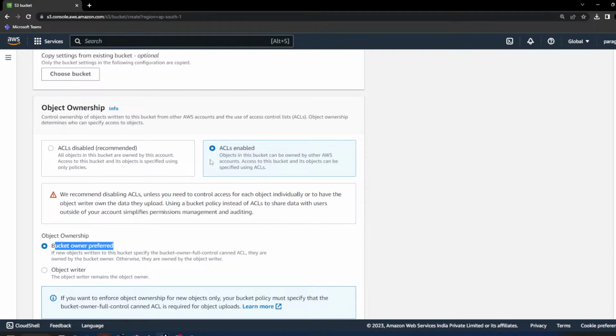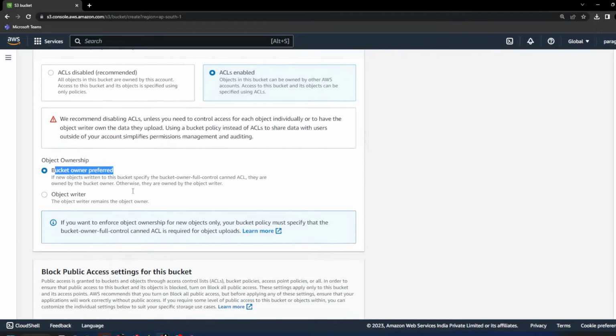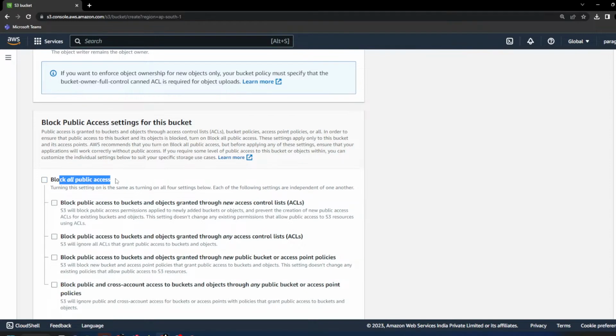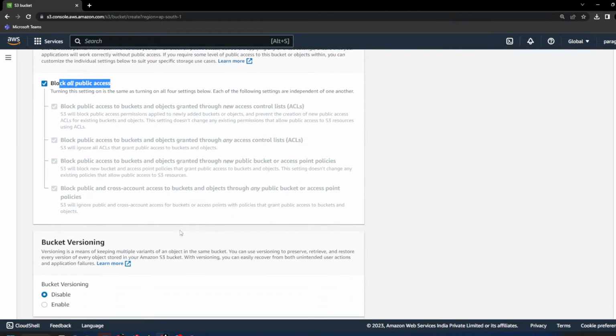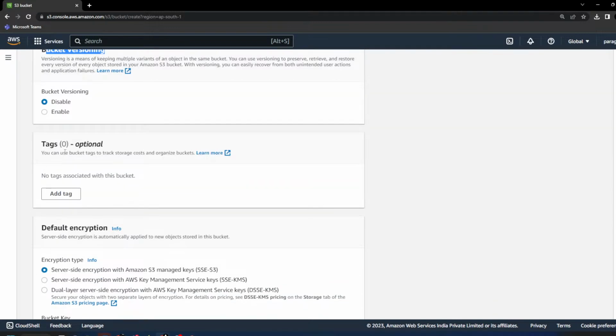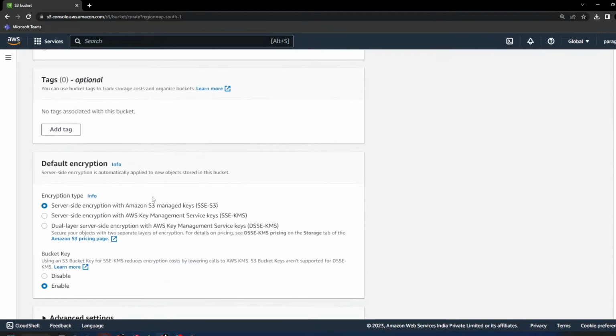Okay, so just click here. Block public access, this one again, let it be. We are not disabling this right now. We will cover this in further classes. Versioning, disable. Tags, keep it as it is.